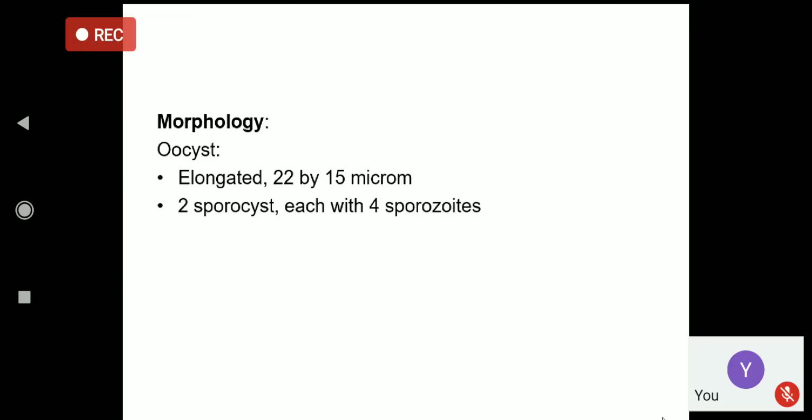The morphology of the oocyst is elongated, so the shape is slightly different. It is spindle or oval in shape, with an elongated shape, and the size is also larger, 22 by 15 micrometers. The size can range around 20 to 30 micrometers by 15 to 20 micrometers. The oocyst will have two sporocysts inside, and each of the two sporocysts will have sporozoites inside.